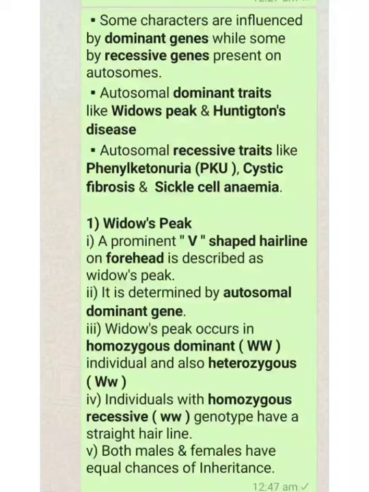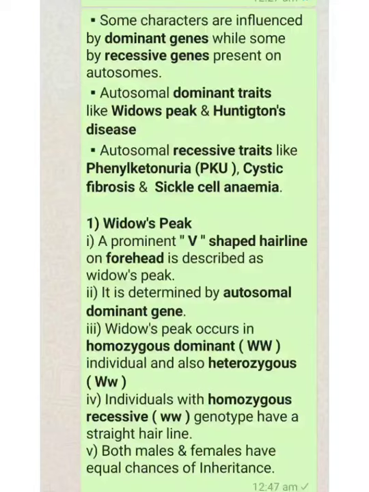Then autosomal recessive traits. Examples are phenylketonuria, which is called PKU, cystic fibrosis and sickle cell anemia. Cystic fibrosis is an inherited life-threatening disorder that damages the lungs and digestive system of a person. Cystic fibrosis affects the cells that produce mucus, sweat and digestive juices. It causes this fluid to become thick and sticky so that they block tubes, ducts and passages.